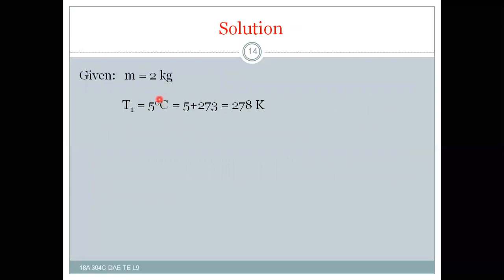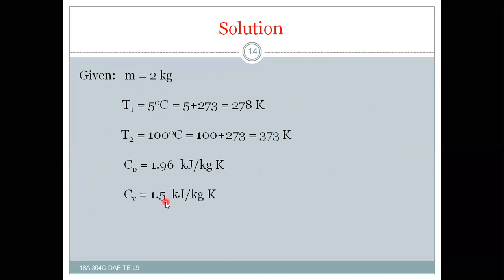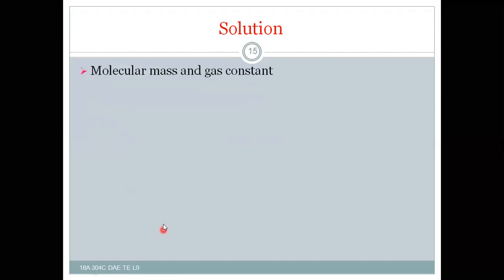m is equal to 2 kg, T1 is equal to 5 degrees Celsius, that is 278 Kelvin, and T2 is equal to 100 degrees Celsius, which is converted into 373 Kelvin. Cp is given for us, 1.96 kilojoule per kg Kelvin. Cv is also there, 1.5 kilojoules per kg Kelvin. V is also there for us, 0.3 meter cube, and we need molecular mass and gas constant.